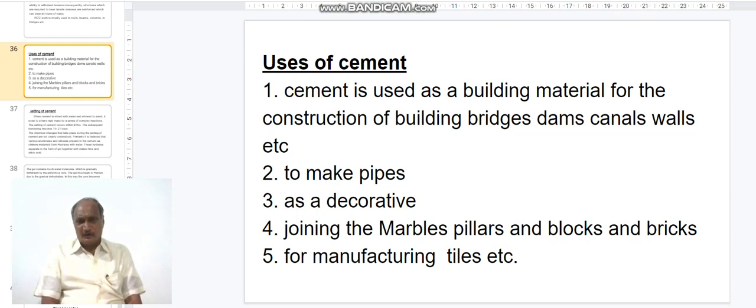It is also used as a decorative material. Cement is also used for joining marbles, pillars and blocks of bricks and for the manufacture of tiles, etc.